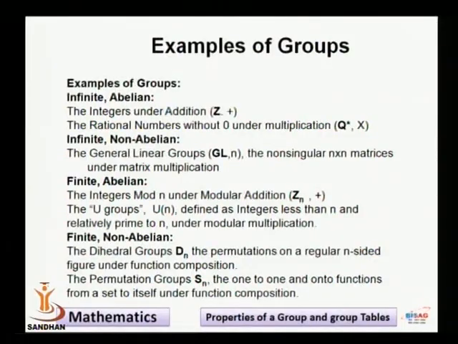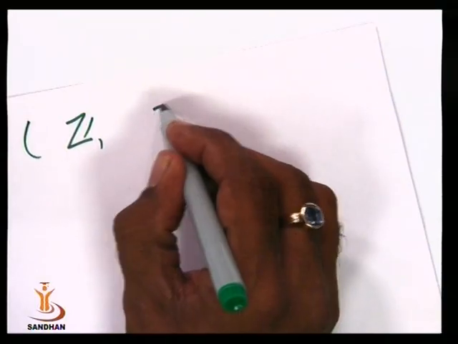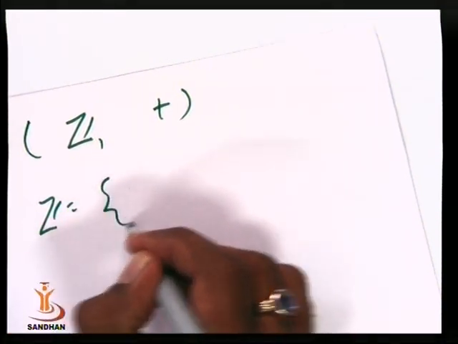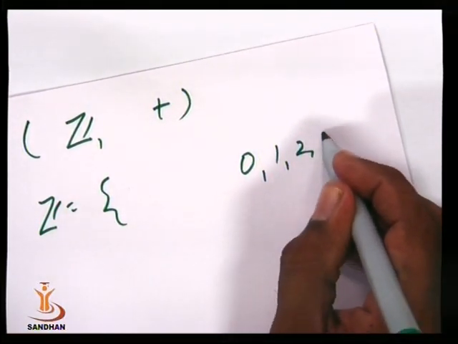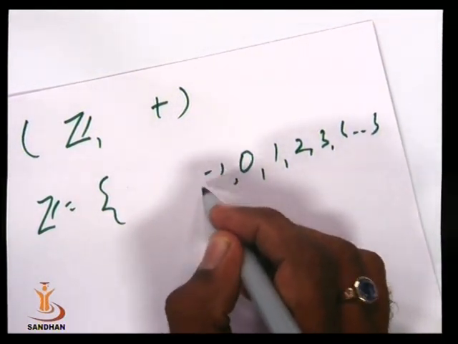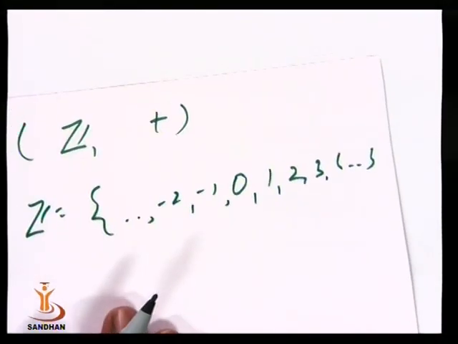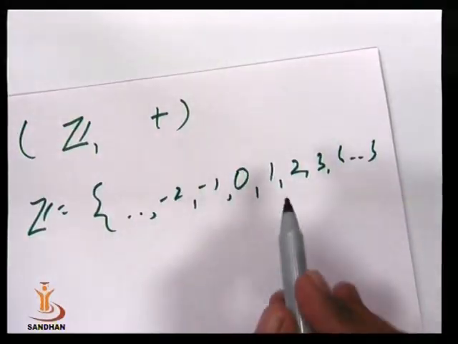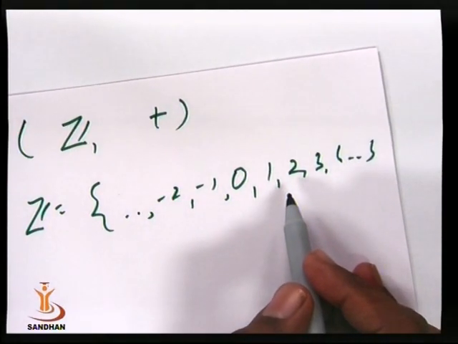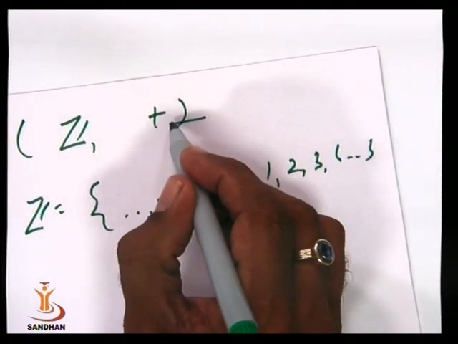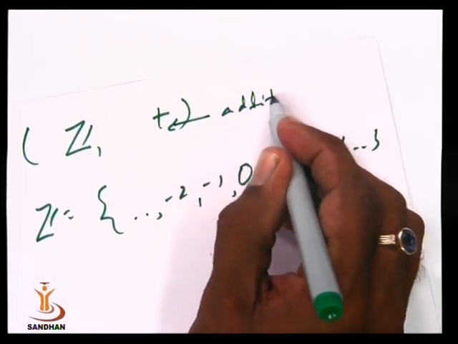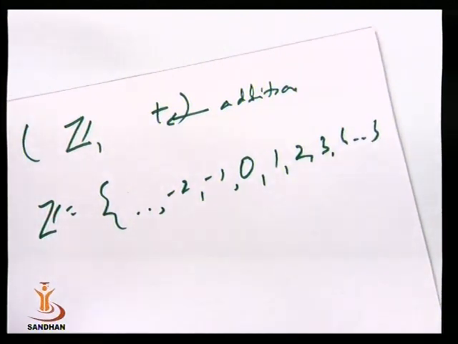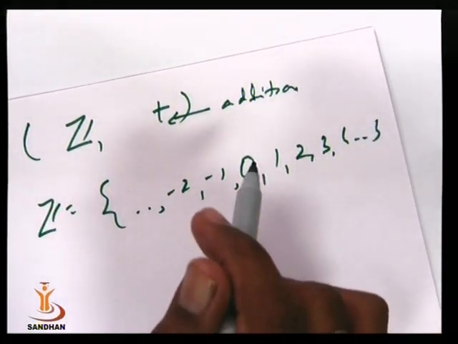Let us see a few examples. An example of an infinite abelian group is a very simple group, called (Z, plus), where Z is the set of all integers like 1, 2, 3, 4, 0, -1, -2, etc. Let us check the properties. If we take the binary operation as addition, then the addition of any two integers is again an integer.